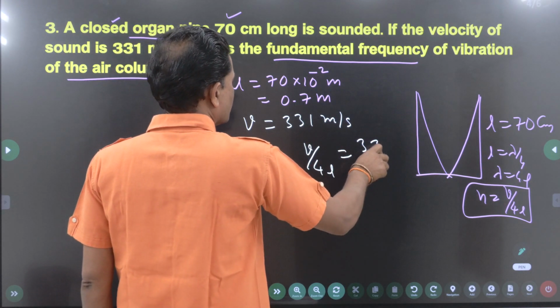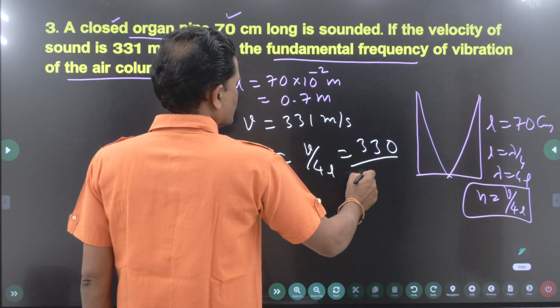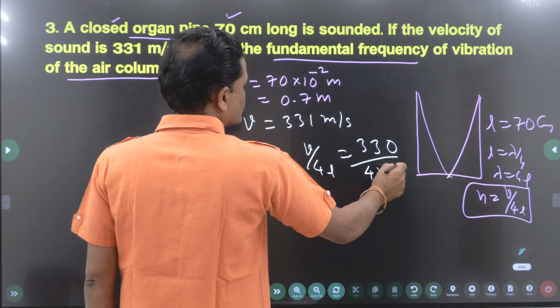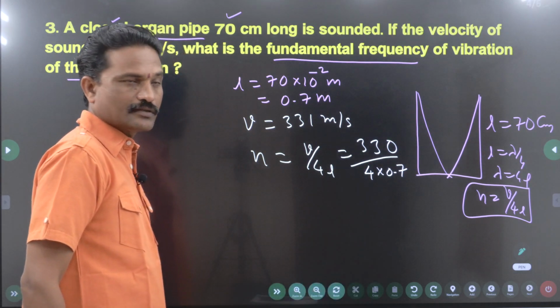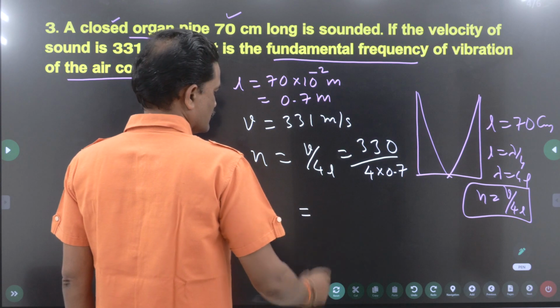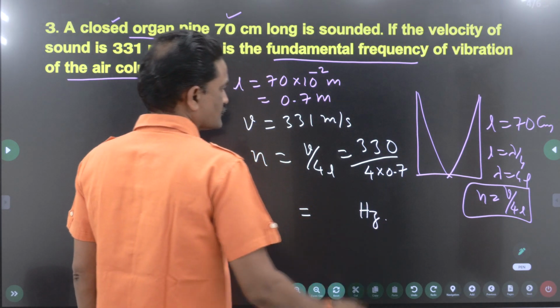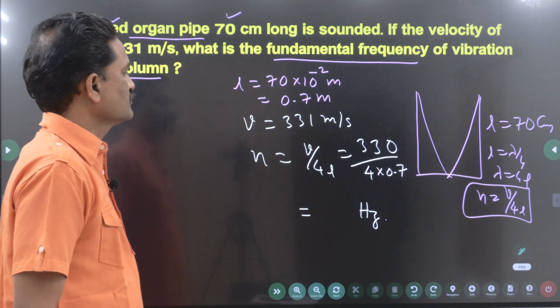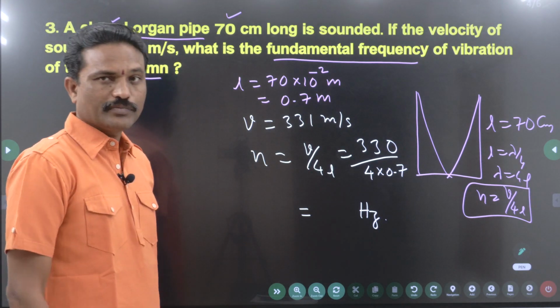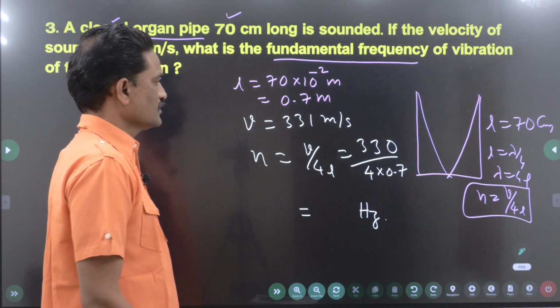So V is around 330, 4L is 4 into 0.7. Is this clear? So you can solve it. Whatever answer you get, you have to write it in hertz. Is this clear? If you want, I can do it, but you can do it. It's very easy. Is it clear?